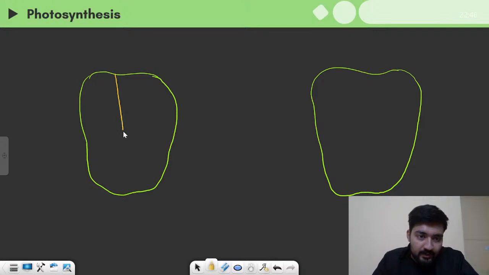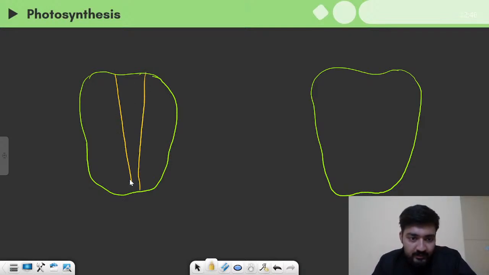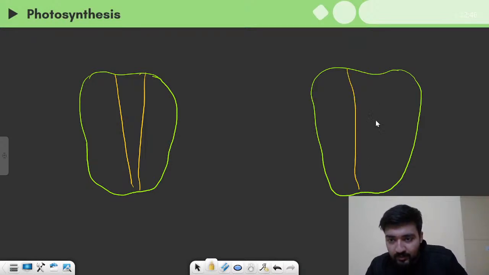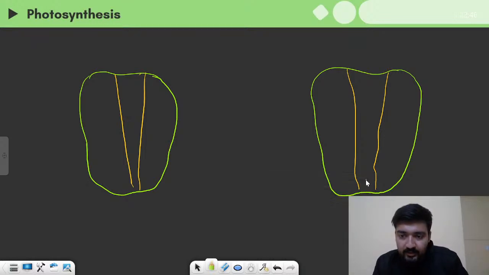So let me draw a central region which is actually surrounded by a surrounding region. So it occurs in both of them. And in these central regions we have the reaction centers, the reaction center here and the reaction center here.